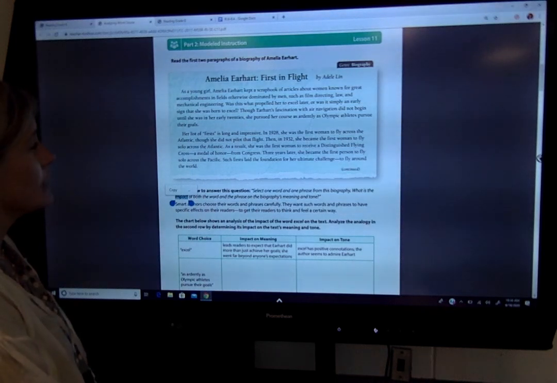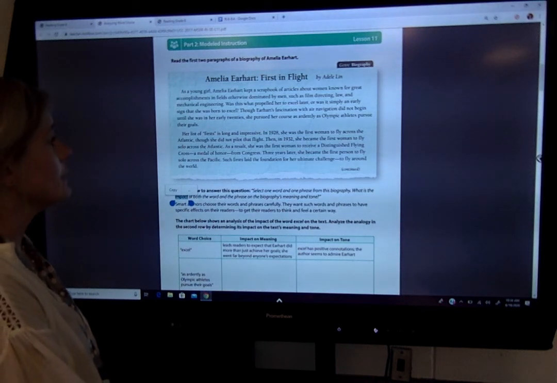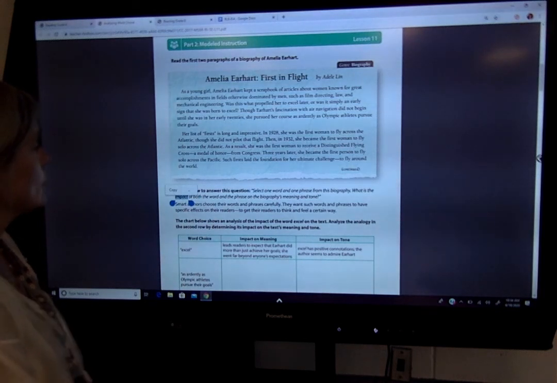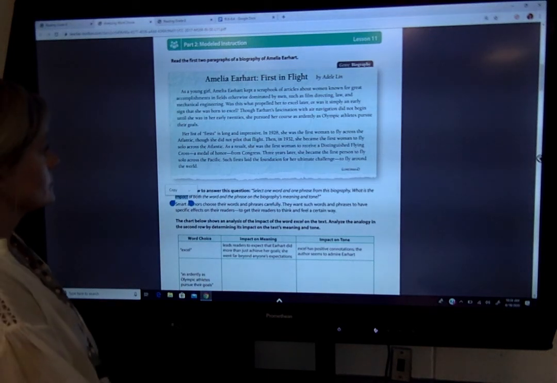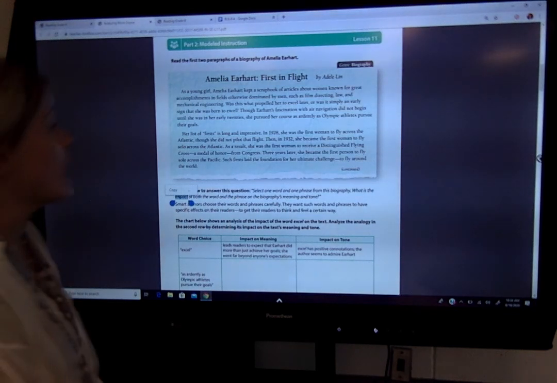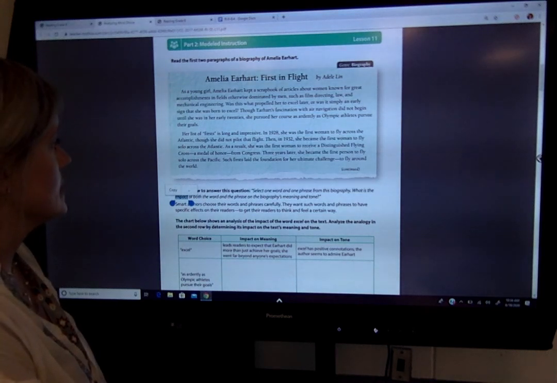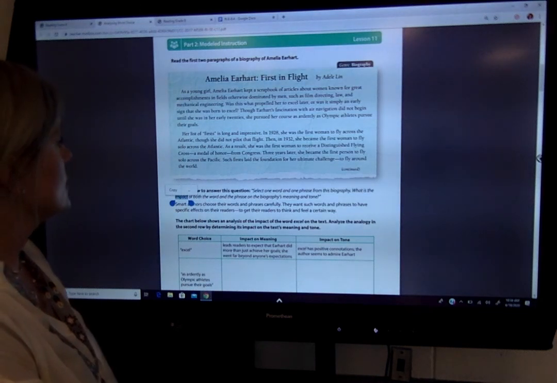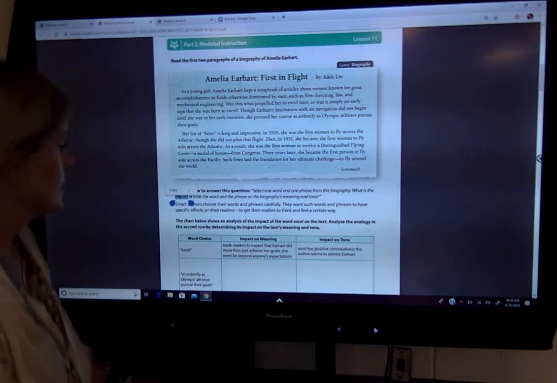In 1928, she was the first woman to fly across the Atlantic Ocean, though she did not pilot the flight. Then, in 1932, she became the first woman to fly solo across the Atlantic. As a result, she was the first woman to receive a Distinguished Flying Cross, a Medal of Honor from Congress. 3 years later, she became the first person to fly solo across the Pacific. Such firsts laid the foundation for her ultimate challenge to fly around the world.